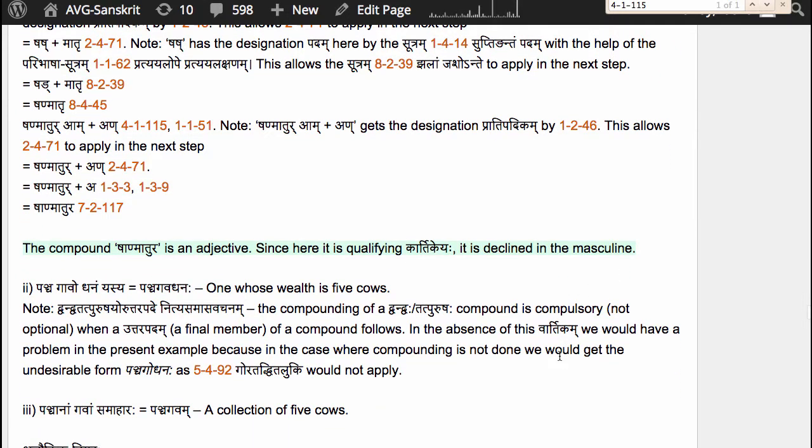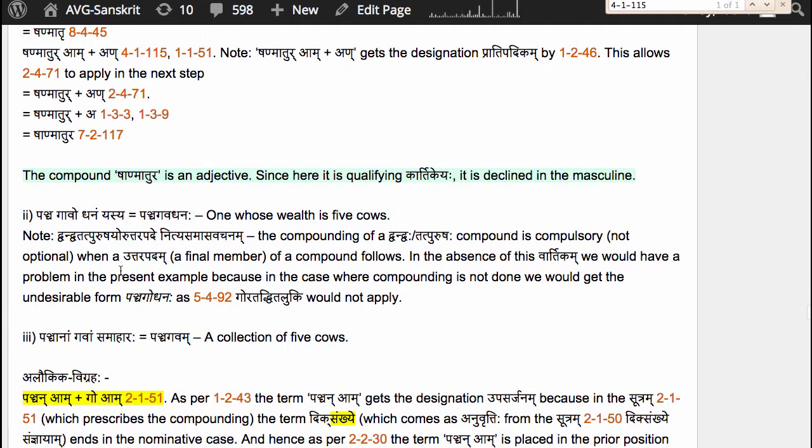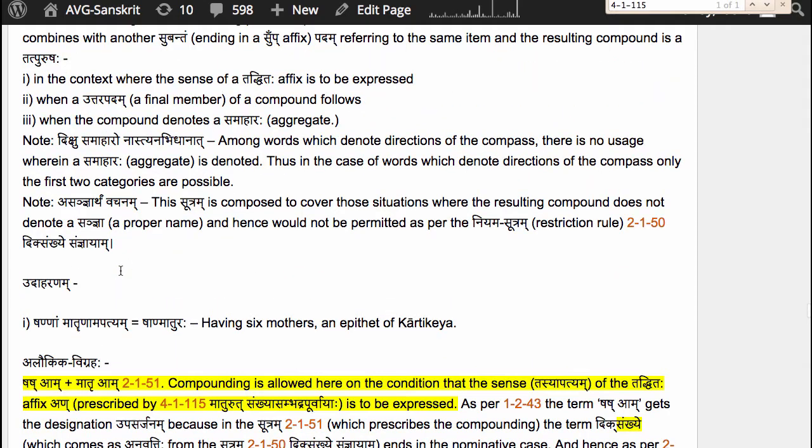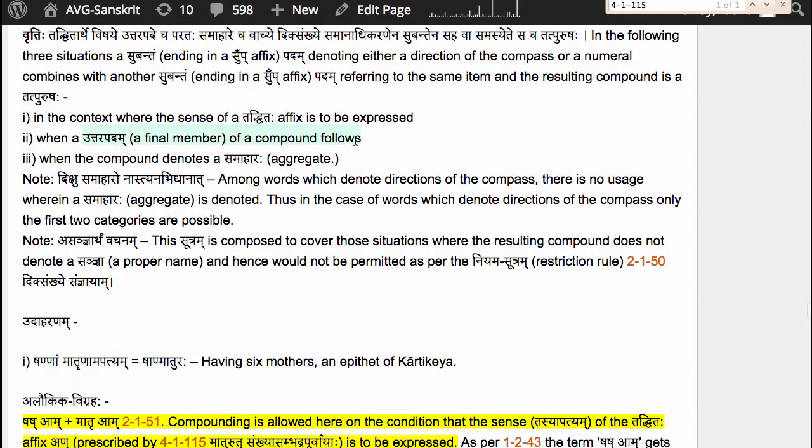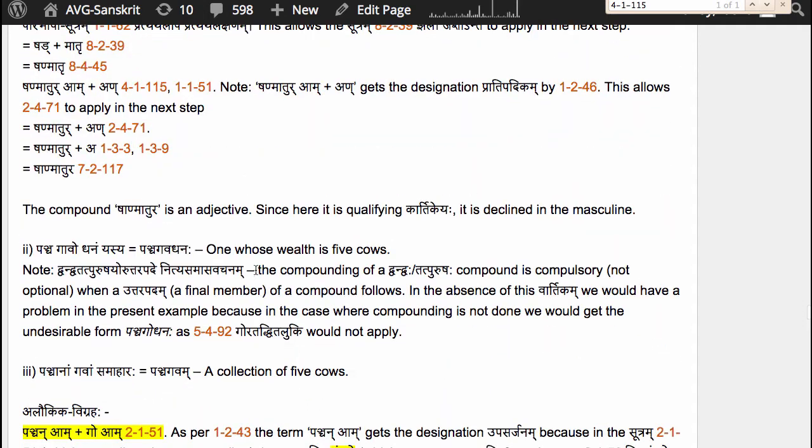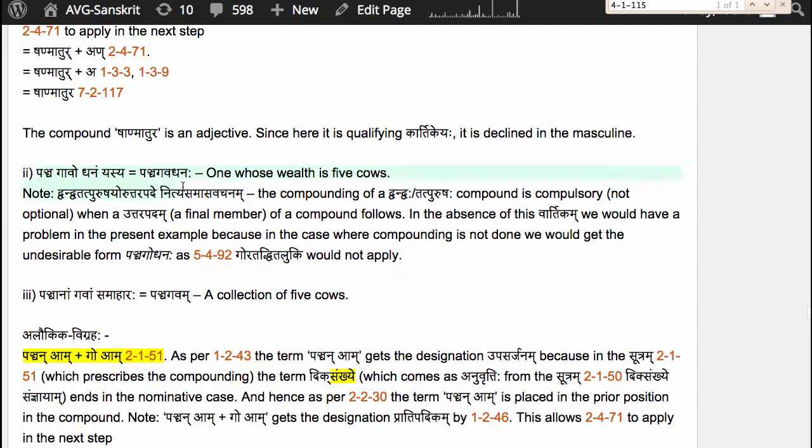Let us now look at the second situation, when an Uttarapadam, a final member of a compound, follows. Example here is Pancha Gavo Dhanam Yasya equals Pancha Gava Dhanaha, one whose wealth is 5 cows. This compound is actually a Bahuvrihi compound. So we won't go into the details of the derivation right now because we have not yet studied Bahuvrihi compounds. We can just mention that the sutram used for compounding is 2.2.24 Aneka Manya Padarthe, which we will study in detail when we study Bahuvrihi compounds.